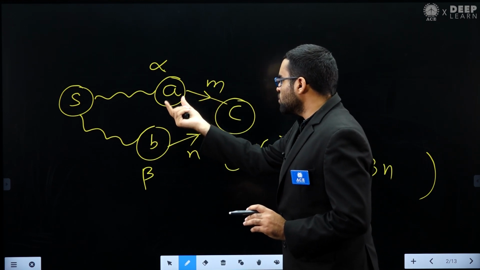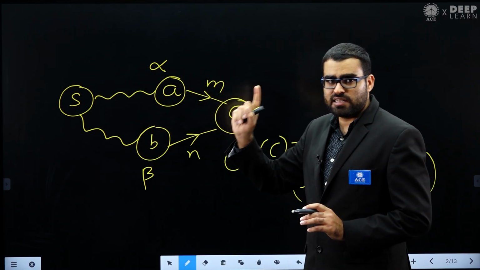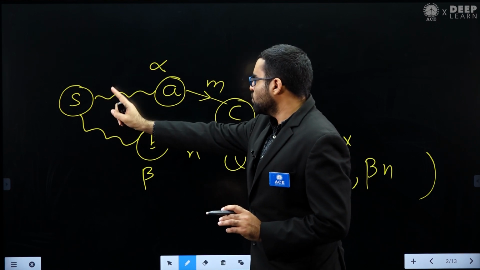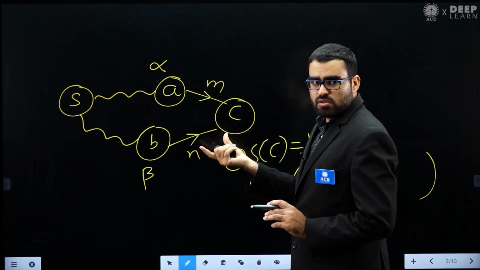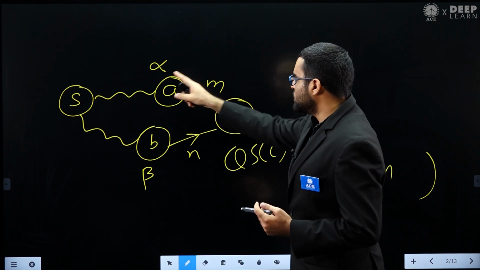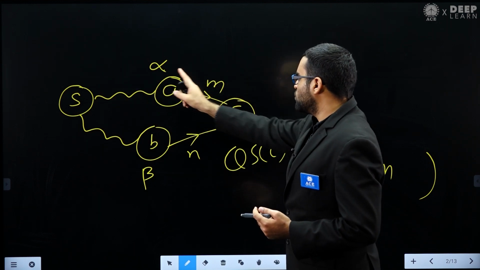Now if I go through A, remember this is a directed acyclic graph, then what will be the quality score that I will get if I choose this path from S to C through A?